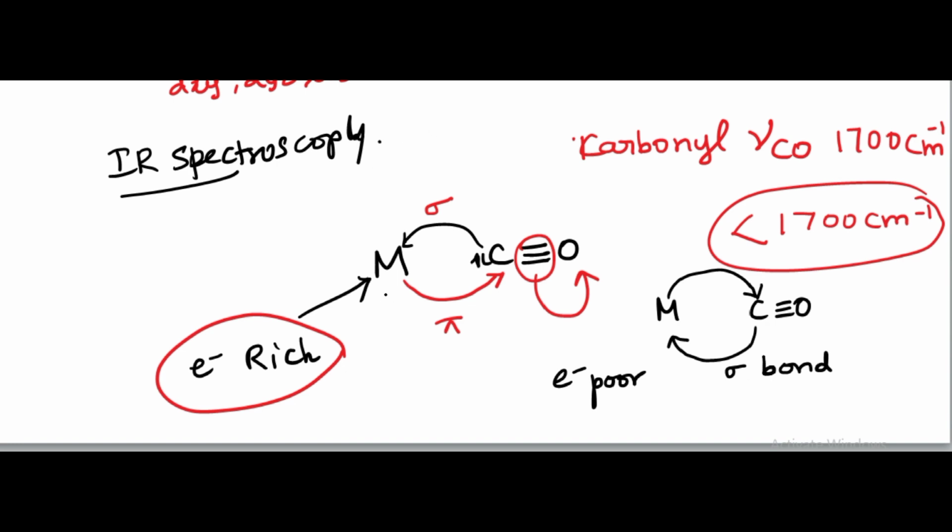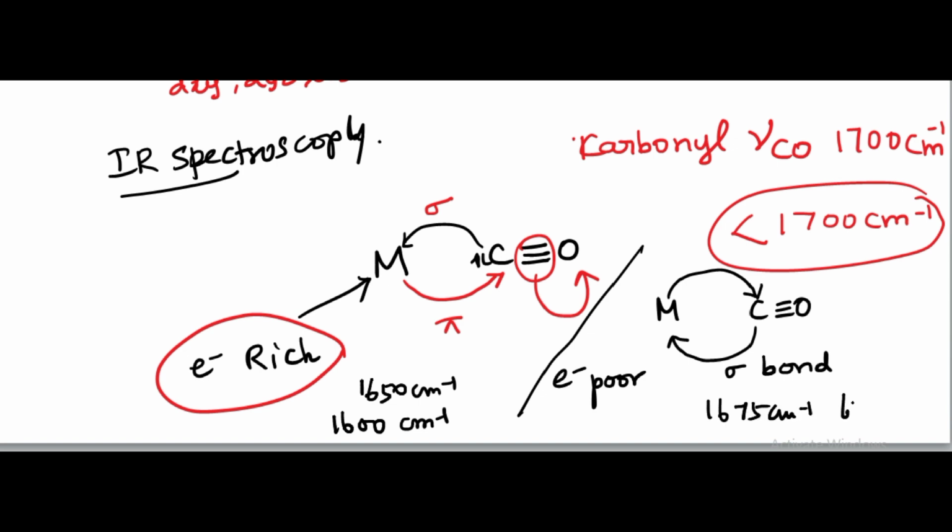If back donation is taking place with an electron-rich metal center, we can expect around 1650, in the 1600 range. But if you take the electron-poor metal center, we can expect 1675 cm⁻¹, 1680 cm⁻¹, 1690 cm⁻¹. In this range we can expect.